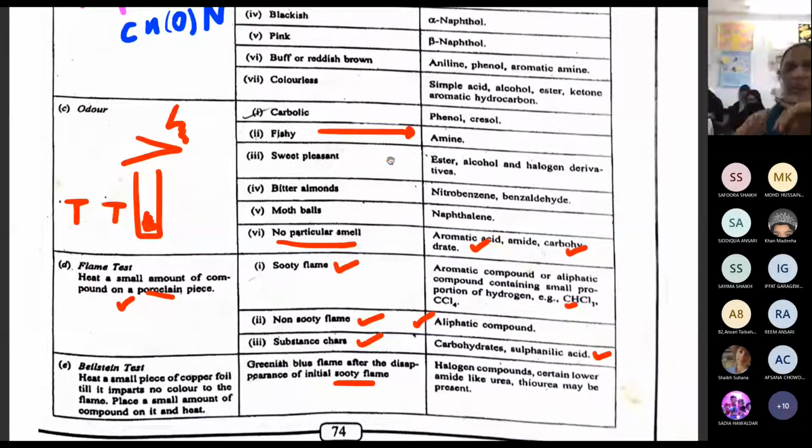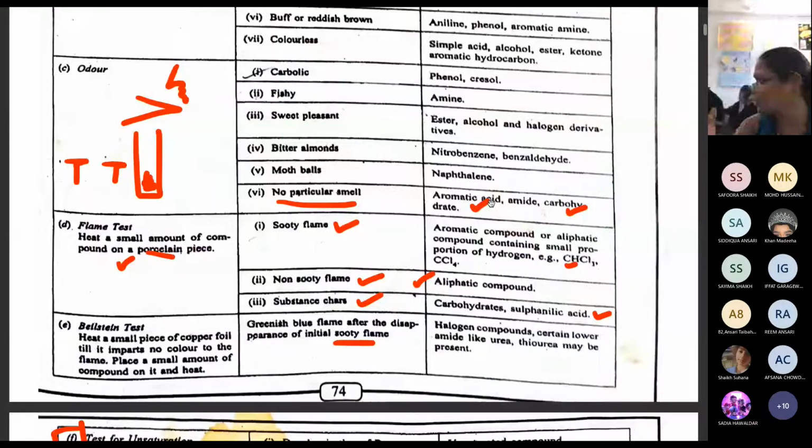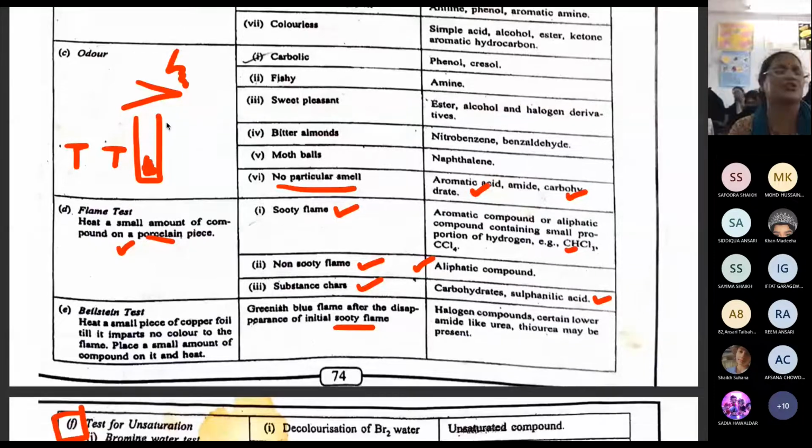If there is no particular smell, then you have benzoic acid, benzamide, they don't have any smell, or the carbohydrates. Carbohydrates, you know, sugar, all the sugars don't have any smell. So we can write here no particular smell. I have mentioned the diagram also: your nose and the test tube should be at least a distance of 2 fingers apart. Clear? This is your test tube.